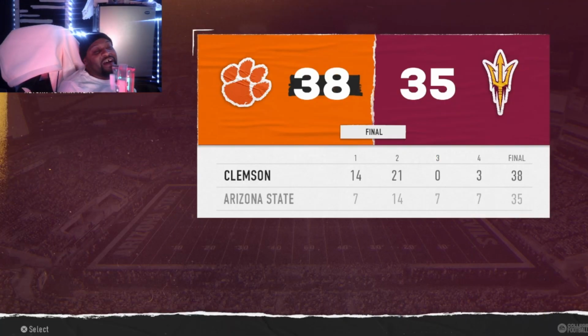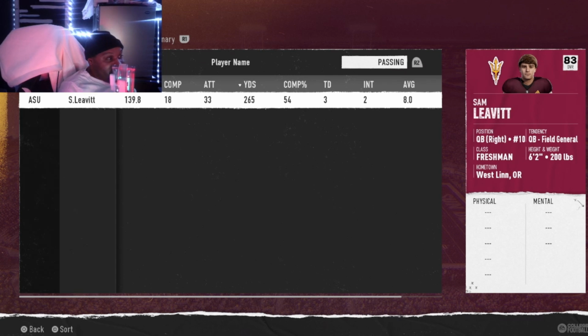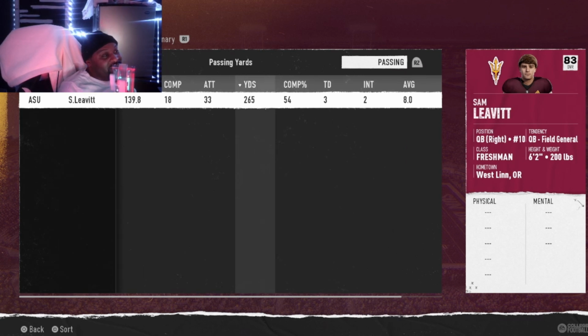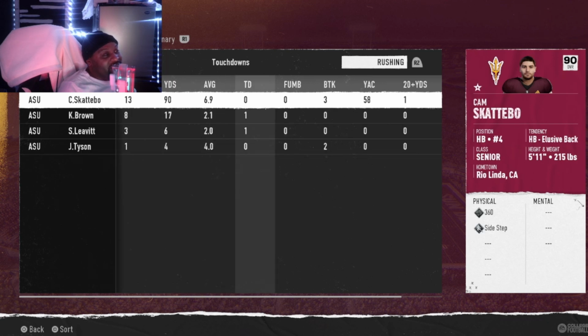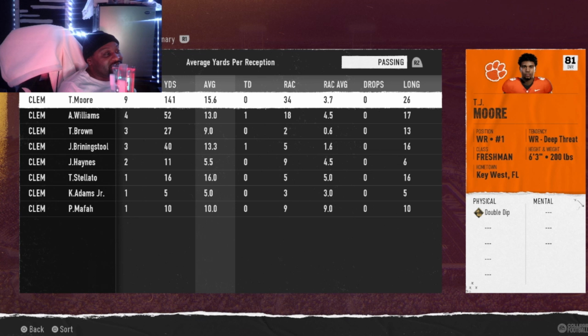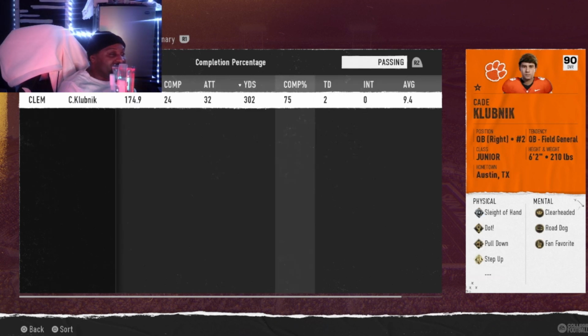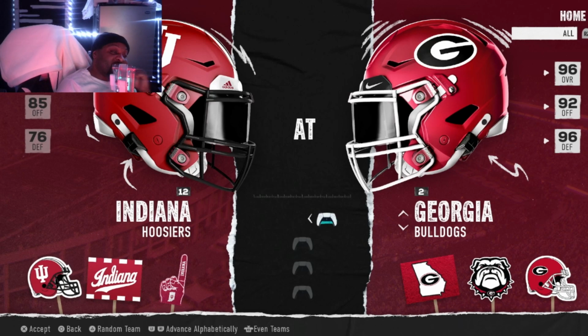Could the Clemson Tigers be a legitimate threat to the Oregon Ducks? Because that's who they got to play. They got to play those Oregon Ducks. And we got to know about Oregon. If I look at the stats here, I think Scatterboo was there, but I think he had 95 yards or something like that. He's the star player there. I know about Scatterboo because I played. I went to Arizona State in my dynasty, or my road to glory, but I ended up transferring to Michigan because we sucked and I kept blaming the players and everything, and that dude Scatterboo just messed my career up.